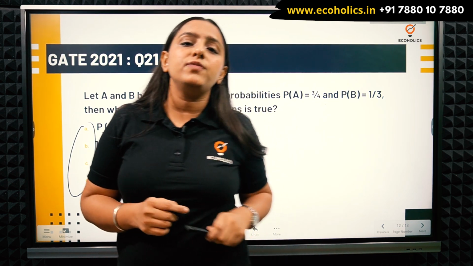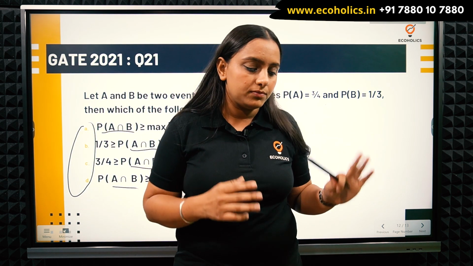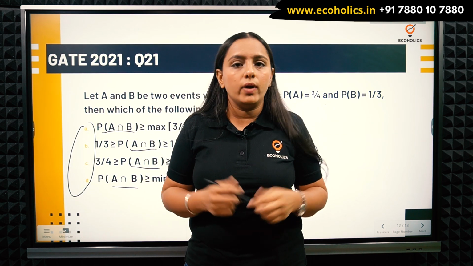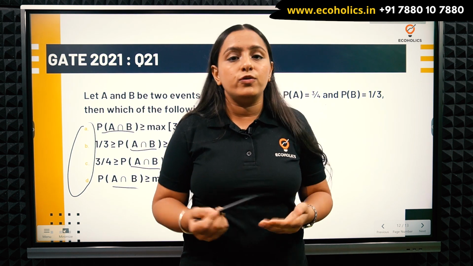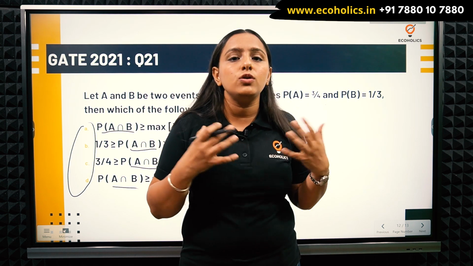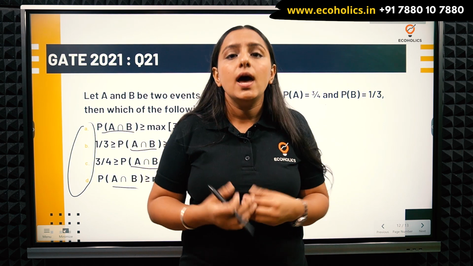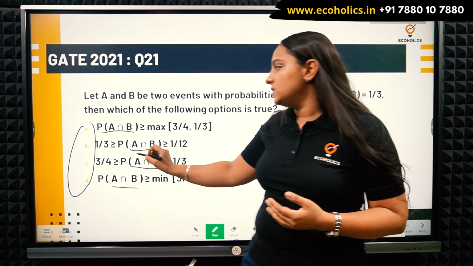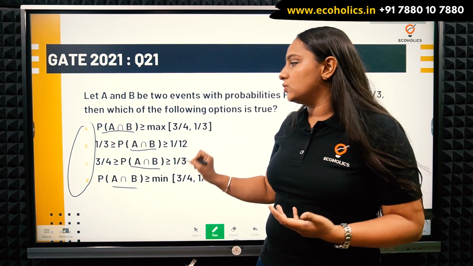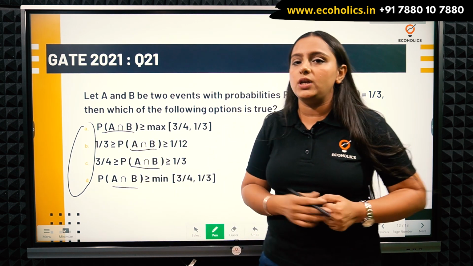Here we are just given probability A and probability B, and we don't know anything else. So how do we move forward with such types of questions? Wherever we see these types of questions, we know that we have to work with a few cases: if this happens, if that happens. It is also clearly visible from the options that they have given us a range to select from. They have not given the exact answer in the options, they have just given us a range. So we need to see that.